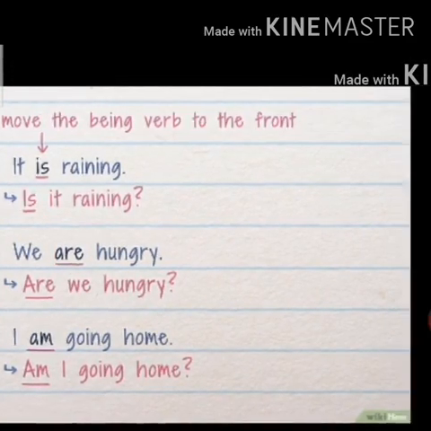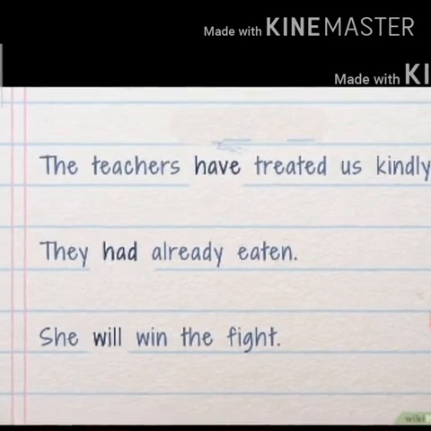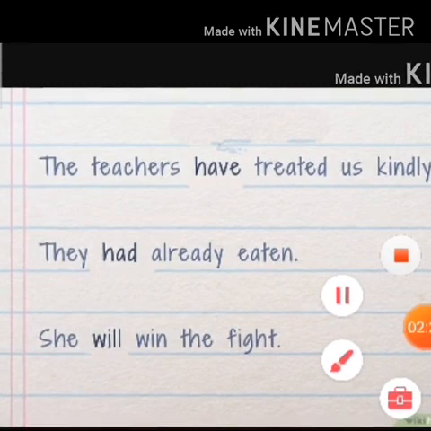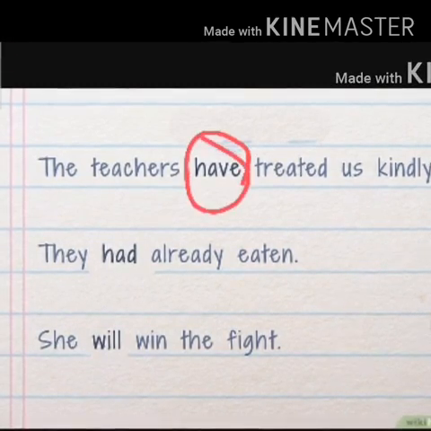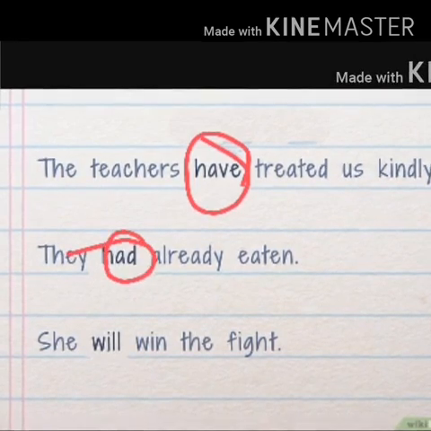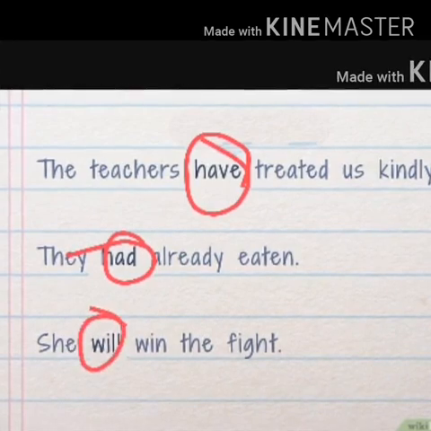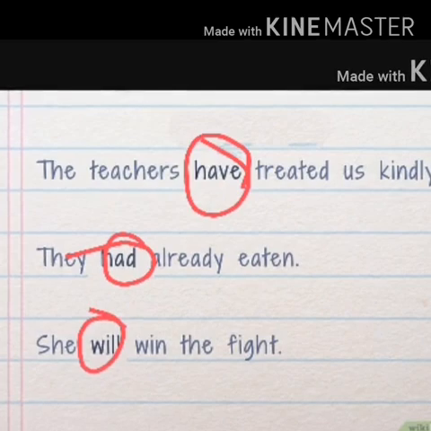Let's see some more examples. Okay, here: the teachers have treated us kindly. So can you tell me what is the helping verb in the first sentence? The teachers have treated us kindly. Have. In the second, they had already eaten. Had. And in the third, she will win the fight. Will. So if I ask you how to change the last sentence into interrogative, what will you do?